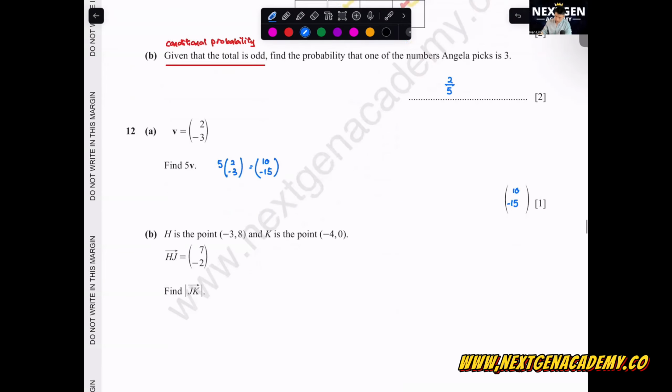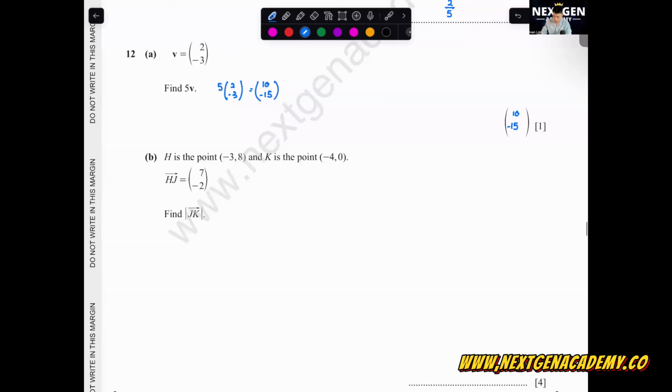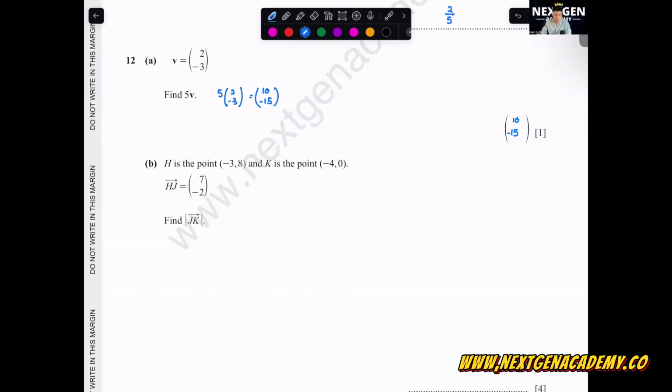Okay, this is a 4-mark question. H is the point (-3, 8). K is the point (-4, 0). HJ equals (7, -2). Find the magnitude of vector JK. So we need to learn how to read coordinate geometry, which is your coordinates x, y, together with vectors.